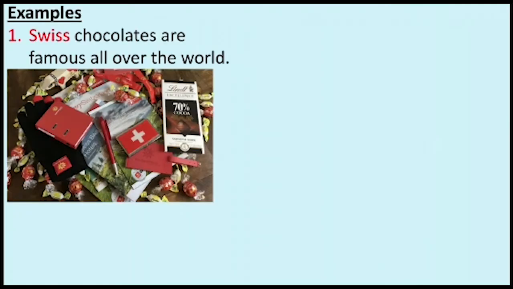Next example, Swiss chocolates are famous all over the world. Here, these particular chocolates, which you can see in the picture, are manufactured in Switzerland. That's why they are called Swiss chocolates. And Swiss here is a proper adjective.